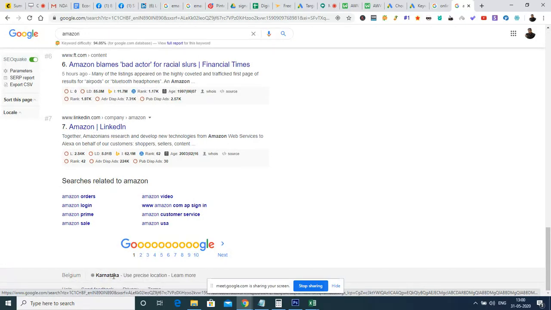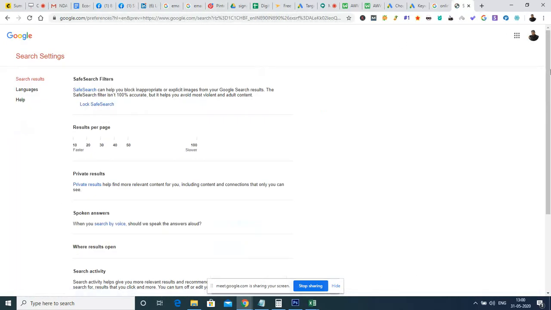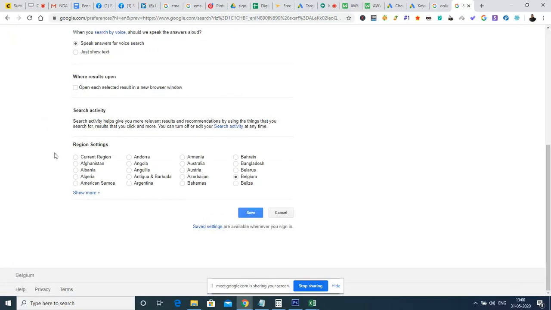So here I think it has taken as Karnataka. So there is a reason I'm getting some Indian results. We can check it out with the VPN as well, but this is not the right time that we can explore all those elements. We will see one by one.